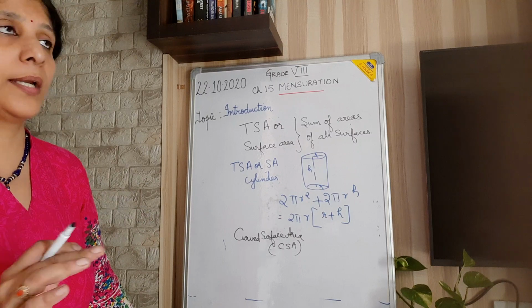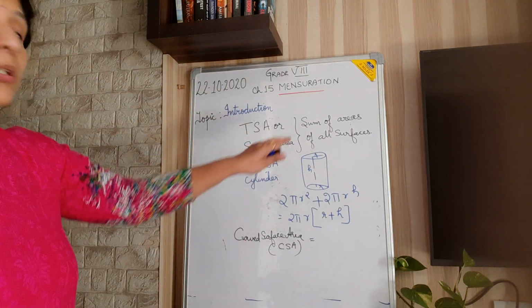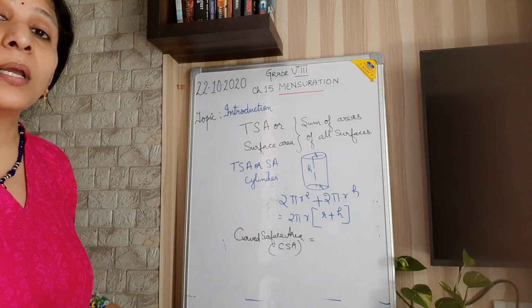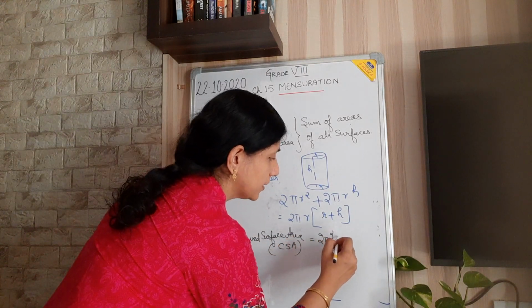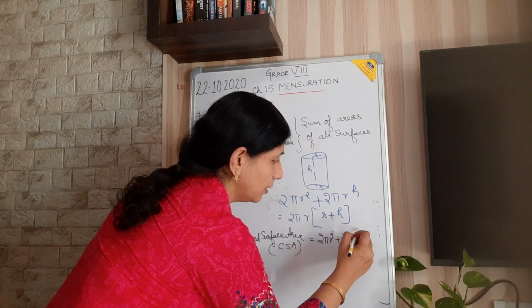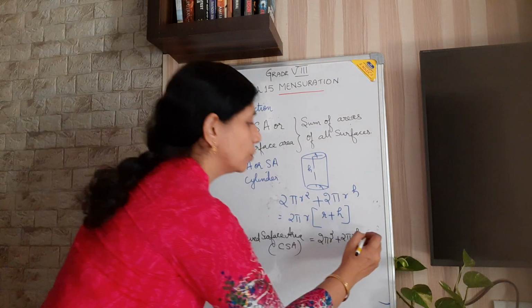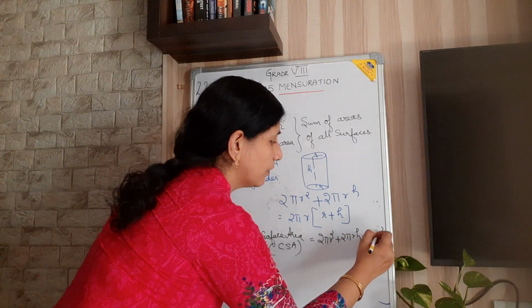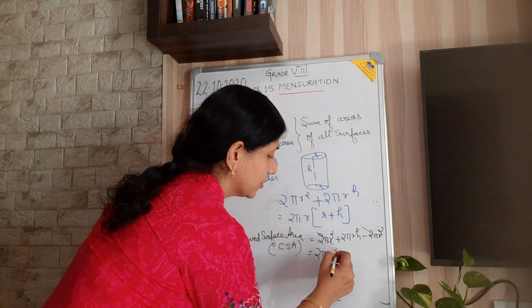Commonly it can be taken as curved surface. So I am taking out the top and bottom. 2 pi r square plus 2 pi rh was the formula, and I am taking out 2 pi r square. So the curved surface is 2 pi rh.